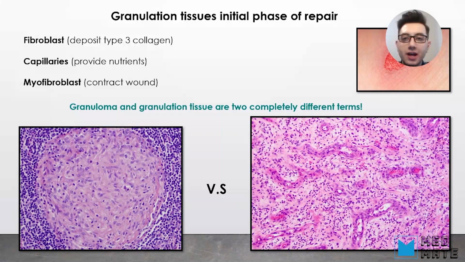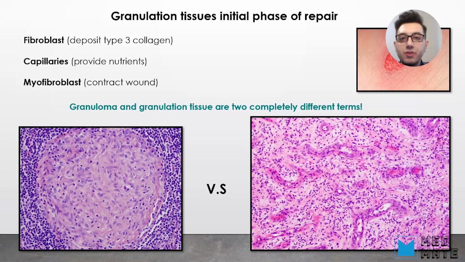Now, we want to talk about granulation tissue, and it's the initial phase of repair. There are three things that are hallmarks of granulation tissue. They are fibroblasts, which deposit type 3 collagen, capillaries, which provide nutrients, and myofibroblasts that contract the wound.